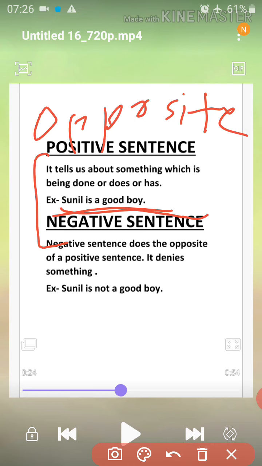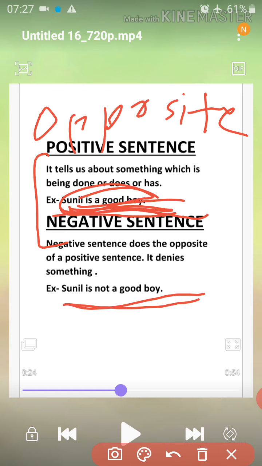So what does a negative sentence do? A negative sentence does the opposite, it denies something. It denies means it doesn't accept. Deny means to not accept. Suppose here, Sunil is a good boy. There was no negative word, but if I am changing this sentence into a negative sentence, it will be, Sunil is not a good boy.